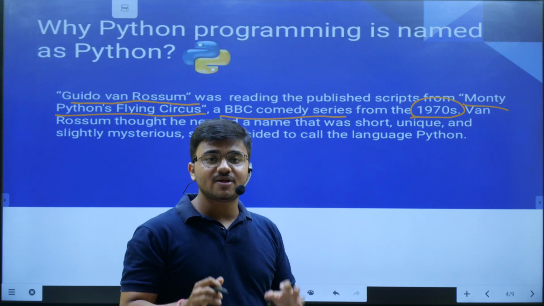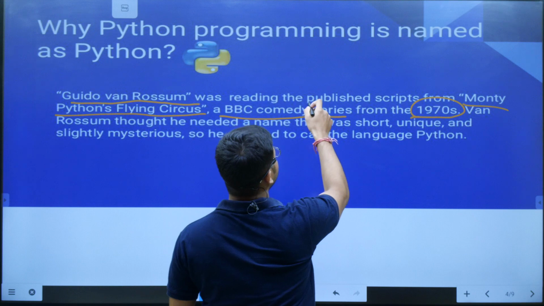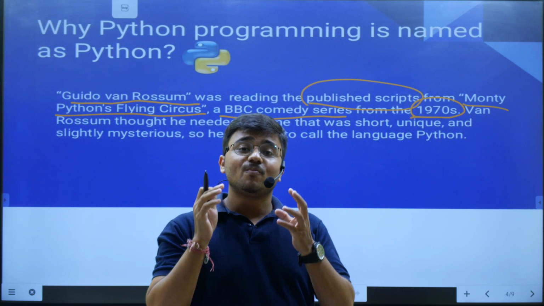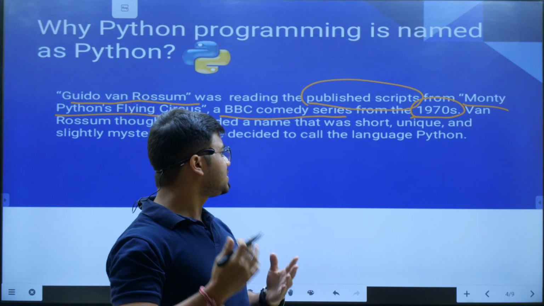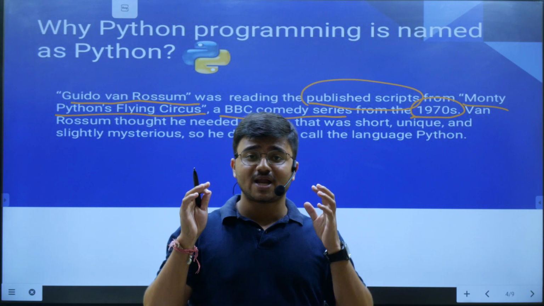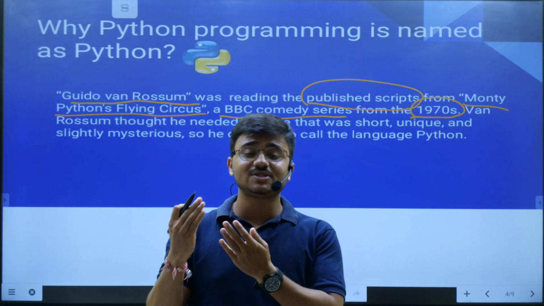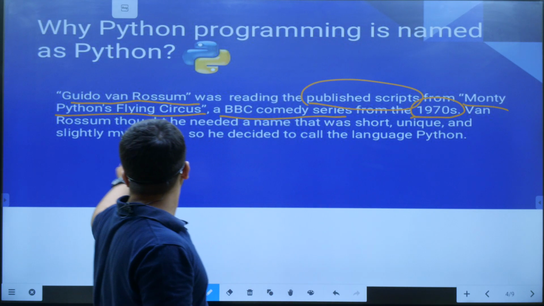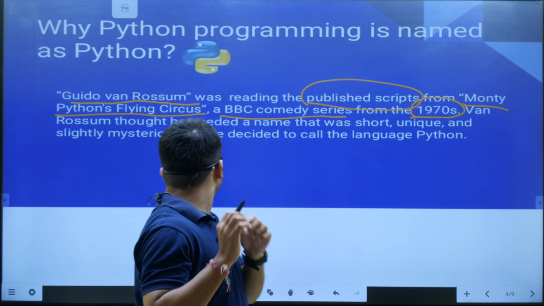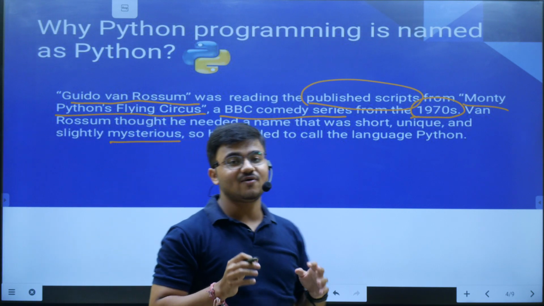And our developer of Python was spending time in learning this published script. तो क्या हुआ? But he was spending some of his time for developing a programming language. Then with changing time, he was always wanting कि मैं एक ऐसे programming language का नाम रखूं जो सुनने में थोड़ा fantasy लगे और लोगों को बहुत अच्छी तरह से याद भी रह जाए. So when Rossum thought he needed a name that was short, unique and slightly mysterious, he decided to call the language Python.